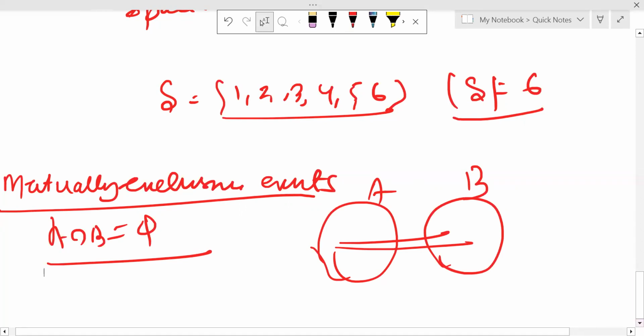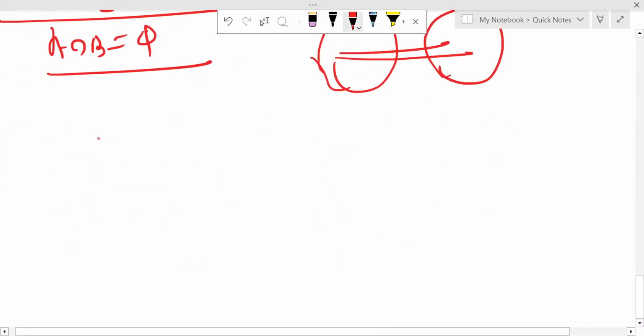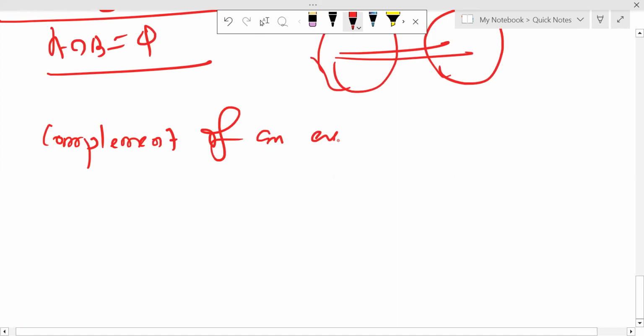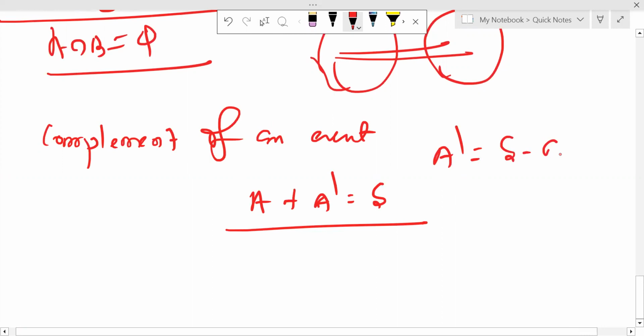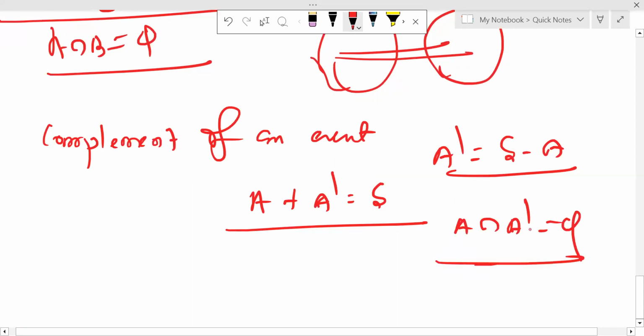Next, complementary events, the complement of an event. A union A complement is equal to the sample space. So A complement can be evaluated as S minus A. And A intersection A complement must be the empty set, because there is no common element. The complement of the complement of A is equal to A.